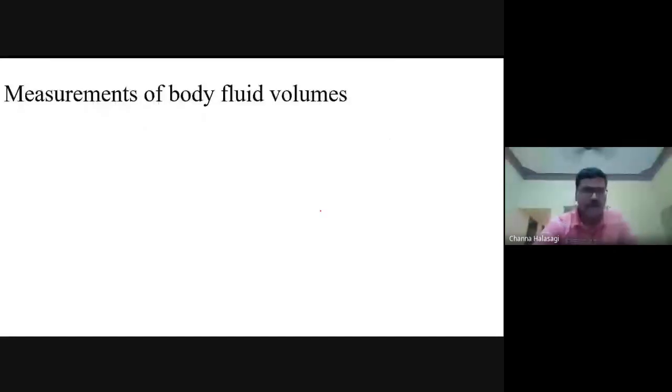Next, coming to the measurement of the body fluid volumes. Now, how are we going to measure the body fluid volumes? The recent AIIMS question paper, has anybody read or solved it? This question was there. Measurement of the body fluid volumes has been asked many times, and in the last AIIMS paper this question was there.